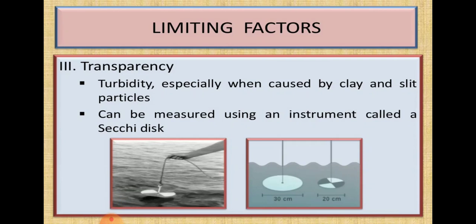So water has the capacity of transparency. Turbidity is one of the physical properties of the water, especially when caused by clay and silt particles. It can be measured using an instrument, that is, the turbidity or transparency can be measured using an instrument called the Secchi disk. So in the figure it is shown how the Secchi disk looks. This is used for the measurement of transparency.